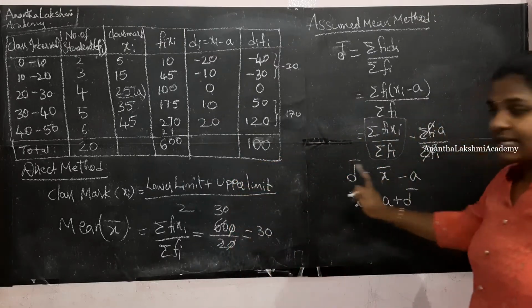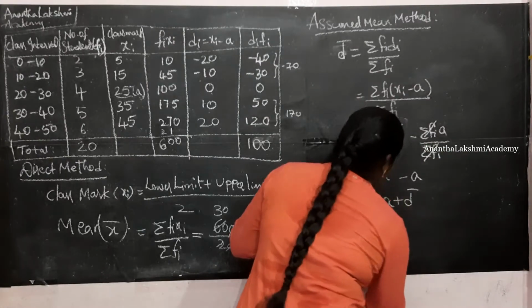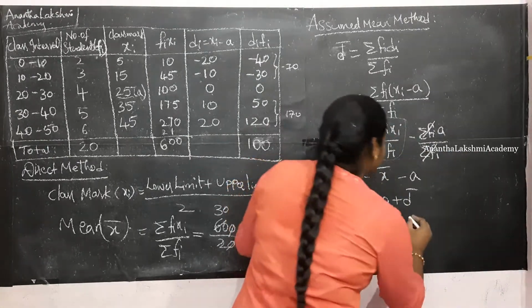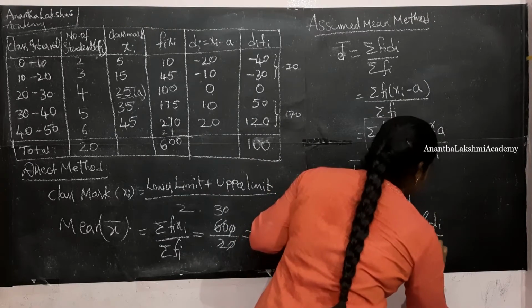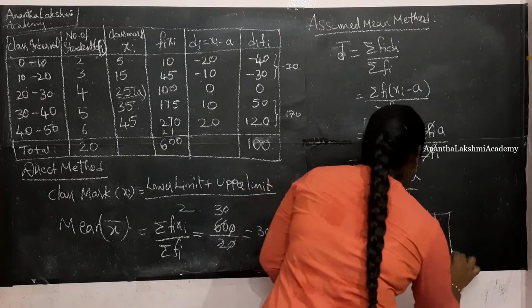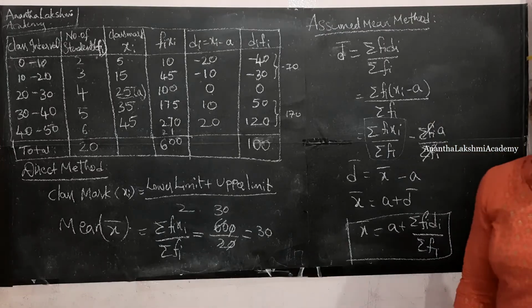Now I have taken a to the other side such that it becomes a plus d bar. So in order to calculate the mean using the assumed mean method, this is going to be sigma fi di by sigma fi. x bar is equal to a plus sigma fi di by sigma fi.